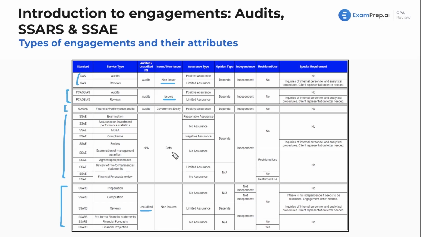For SSAE engagements, it could fall for either. You could do these for issuers or non-issuers. And lastly, SARS, this is going to be specifically for non-issuers. Again, please memorize this as much as you can. The assurance types, we're going to talk about the differences here.